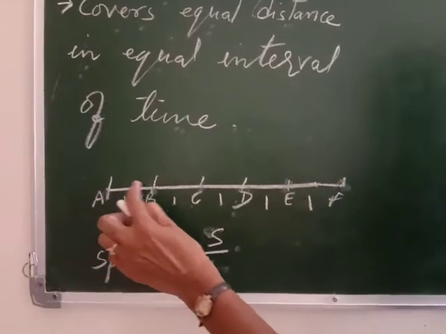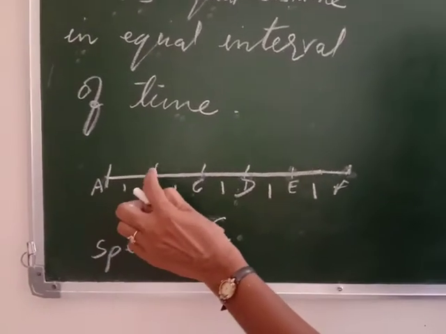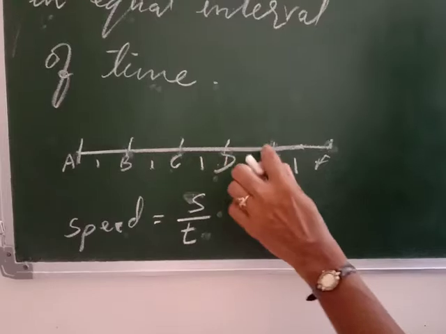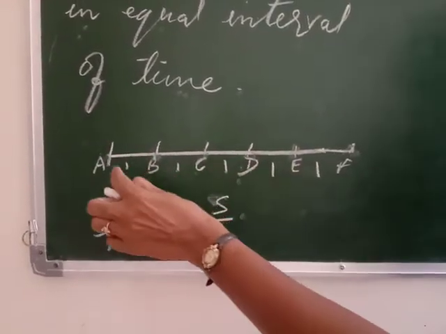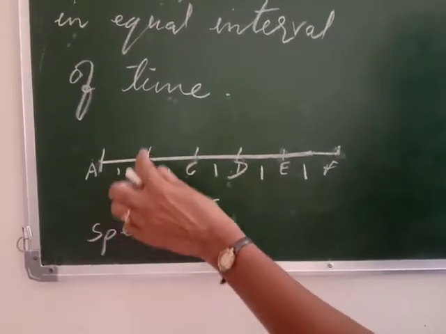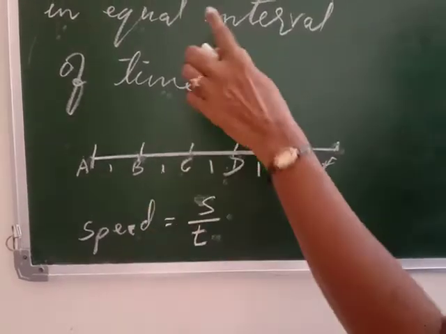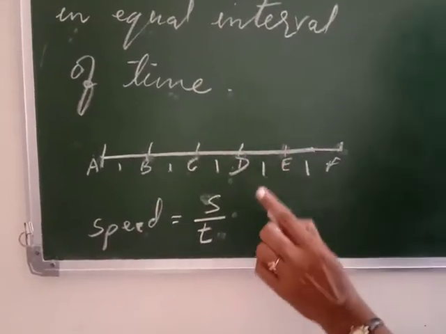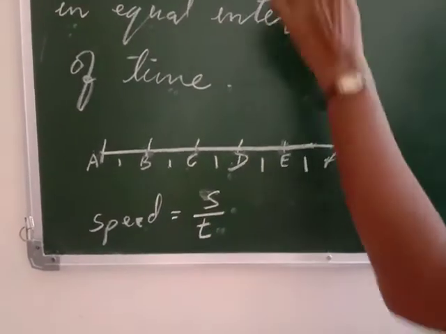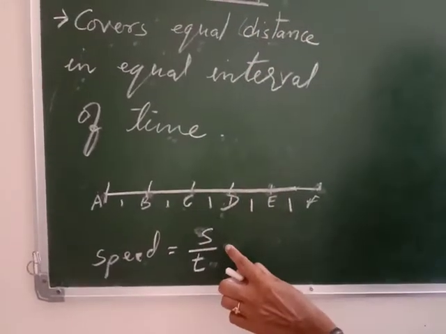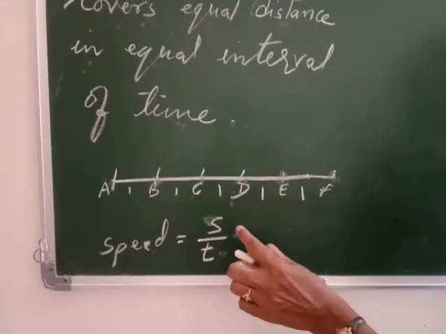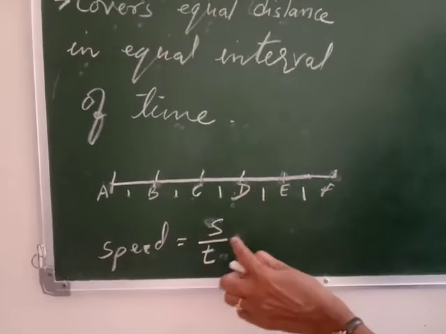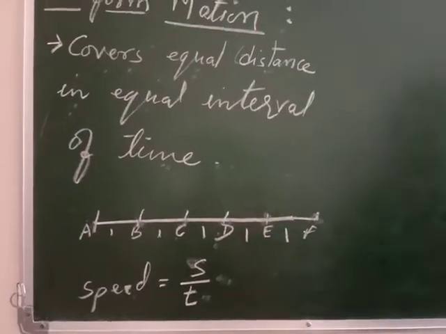Suppose you are going from A to B and you don't change the speed, then you are able to cover the same distance in the same interval of time. But if you keep changing your speed, your motion will become non-uniform motion. So remember, in uniform motion, speed remains constant.